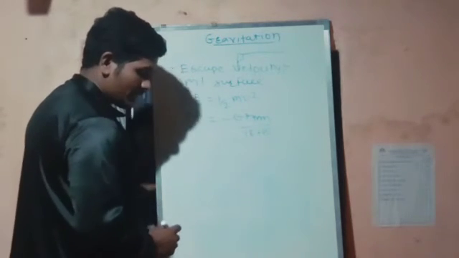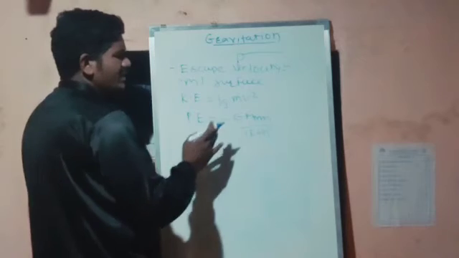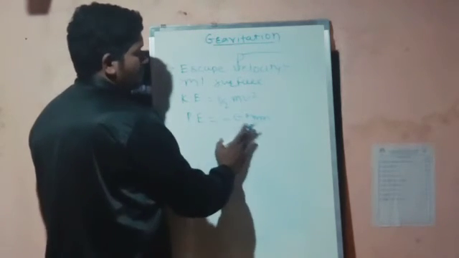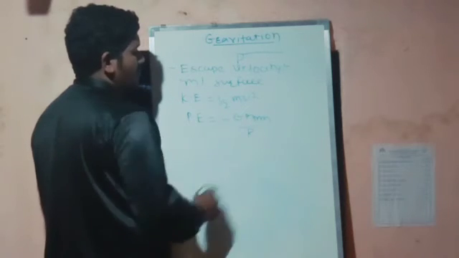Or you can simply take only r, it is better if you take only r. So it will be minus GMm by r.